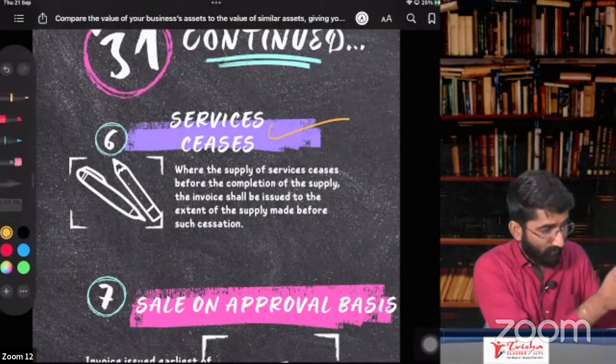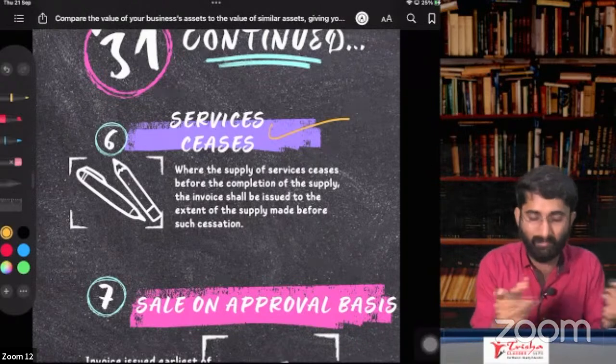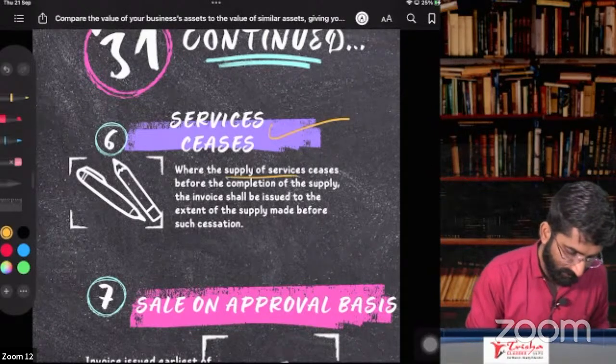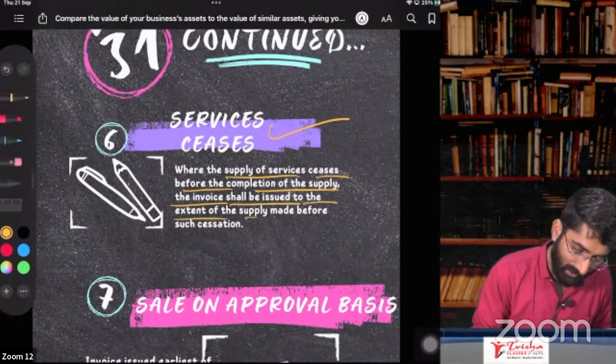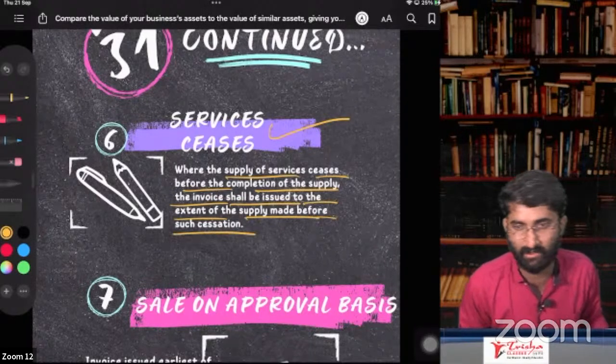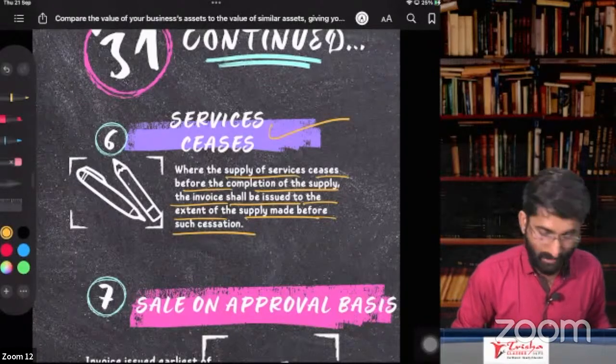In that case, for whatever service I have given, for that much portion, I have to give the invoice. See, where the supply of service ceases before the completion of the supply, the invoice shall be issued to the extent of the supply made before such cessation. So whatever service I have given so far, for that I have to give you the invoice.